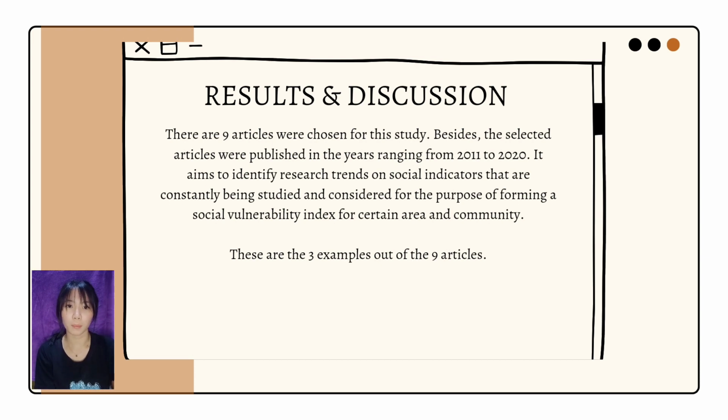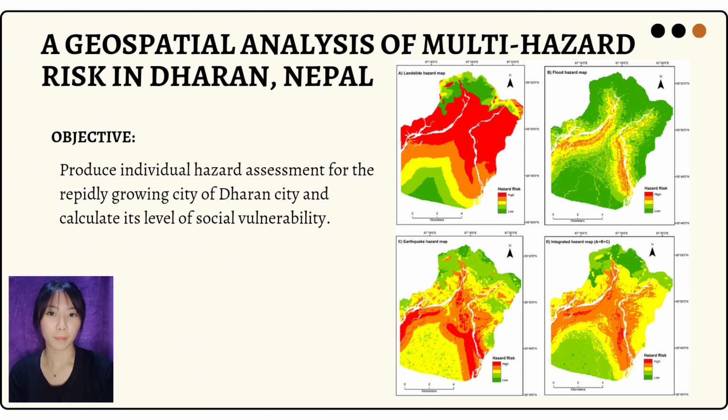There are 3 examples out of the 9 articles that I have acquired in the study. The first study is about a geospatial analysis of multi-hazard risk in Dharan, Nepal. So the objective of this study is to produce individual hazard assessments for the rapidly growing city of Dharan and calculate its level of vulnerability.